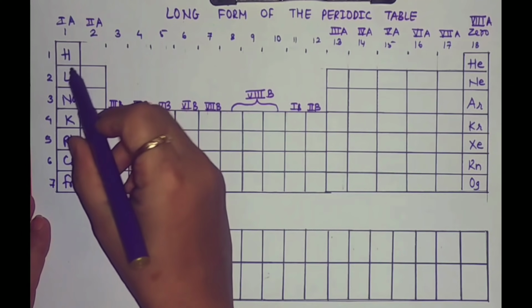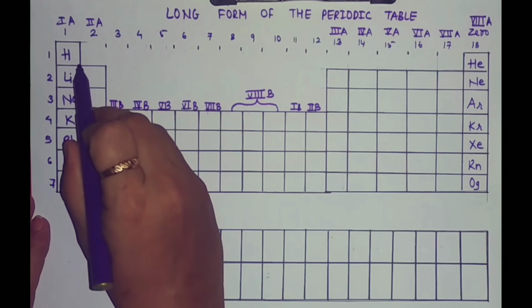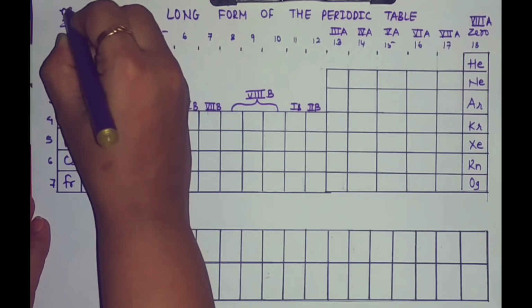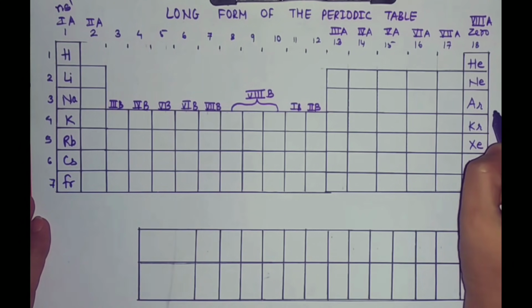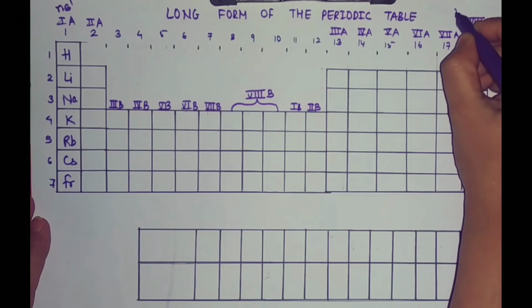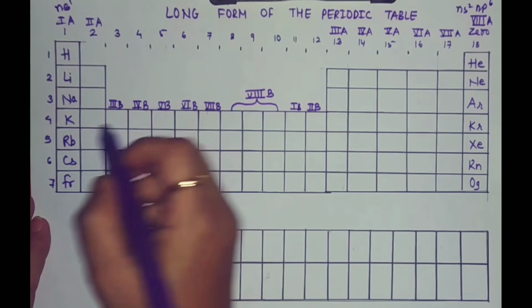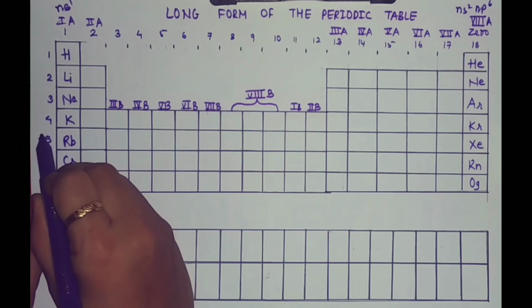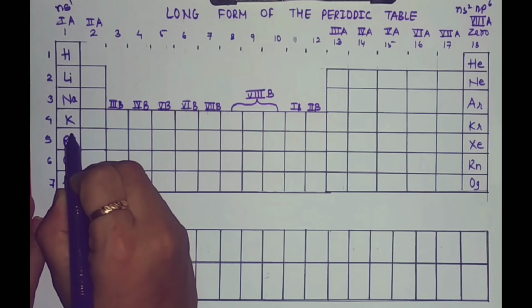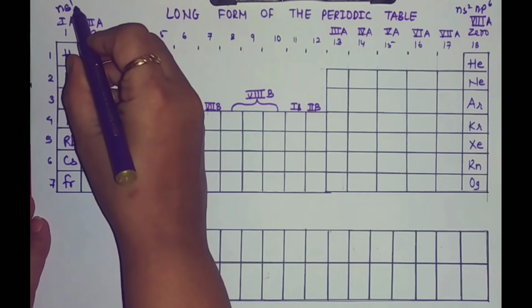Students, each period begins with an element whose outermost shell configuration is ns1 and it ends with an element whose outermost shell configuration is ns2 np6. For example, potassium belongs to 4th period, so its outermost shell configuration is 4s1.